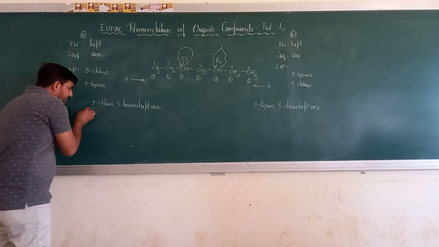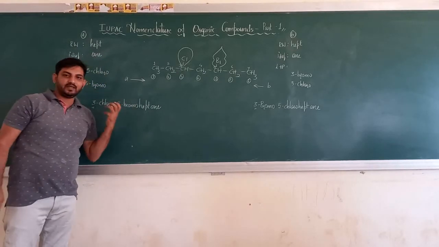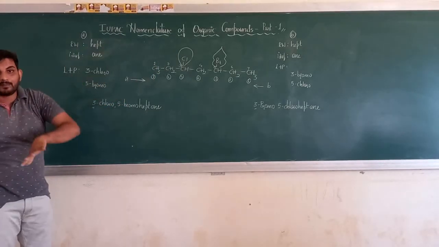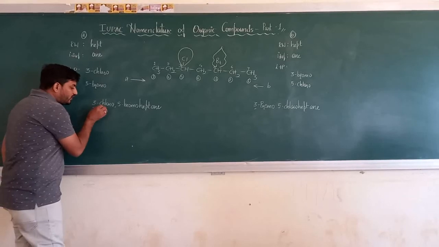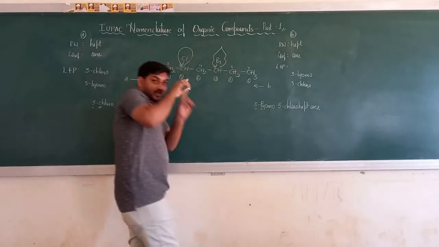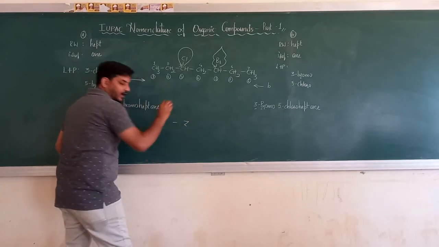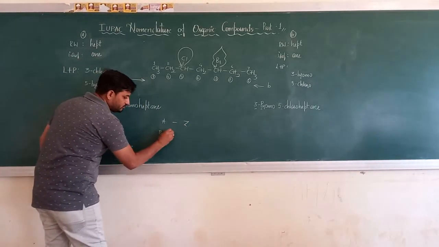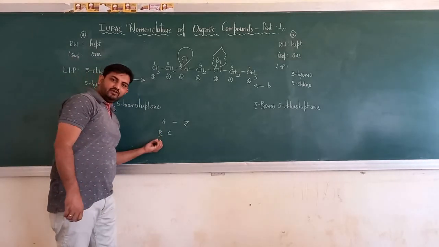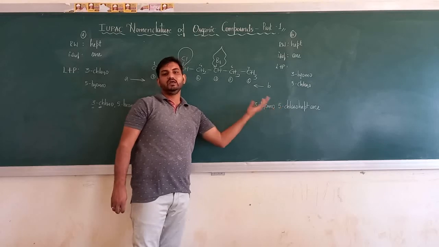Which is the lower number here? 3. Which is the lower number here? 3. The lowest locant has come the same, so there is no change. Rule 1 is satisfied, rule 2 is satisfied, rule 3 does not apply because there is no single substituent. Apply rule 4. 3 is the lower number coming for C. A, B, C. 3 is the lower number coming for B. A, B. When writing the alphabet from A to Z, does B come first or C? Definitely B. So the lower number should be given to the name which starts with the alphabet coming first in the alphabetical order.